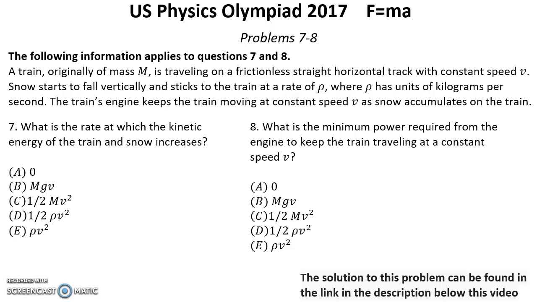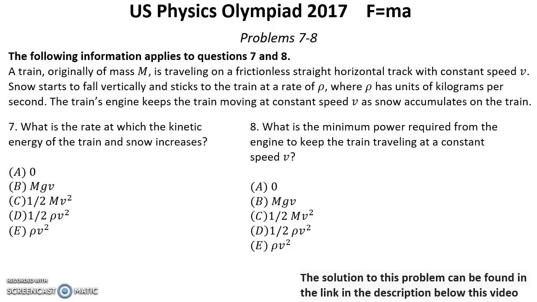Problems number 7 and 8. The following information applies to questions 7 and 8. A train originally of mass big M is traveling on a frictionless straight horizontal track with a constant speed v. Snow starts to fall vertically and sticks to the train at a rate of ρ, where ρ has units of kilograms per second. The train's engine keeps the train moving at constant speed v as the snow accumulates on the train.